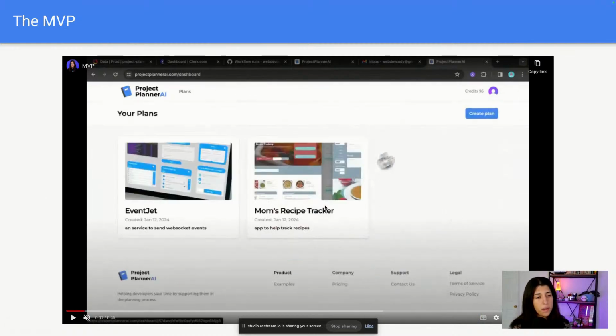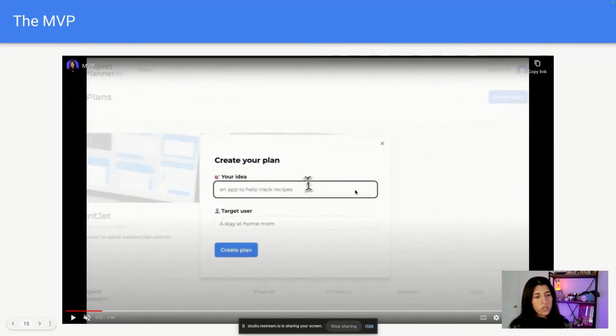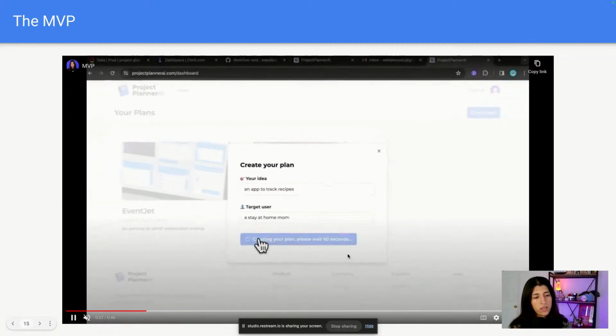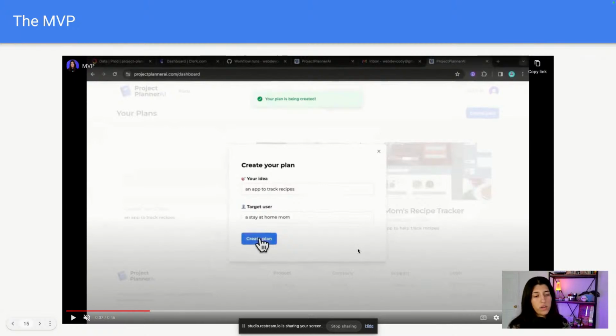So here are a couple generated plans already in the system. And then if we create a plan, like I showed before, that data flow diagram, we ask the user for their idea, and then what the target user is. And then when they input that information and press create plan, what happens in the backend, which I'll show in the code in a little bit, is it sends off a request to the backend with that information, and then says, okay, we need to generate these sections within our plan based off of this information using the OpenAI API.